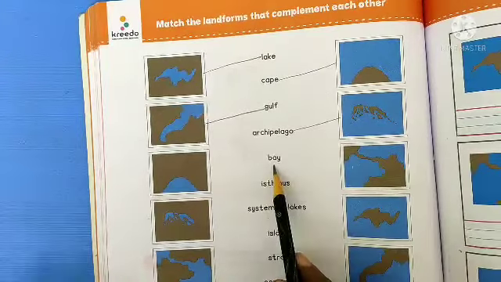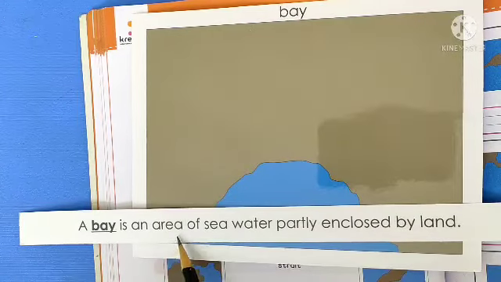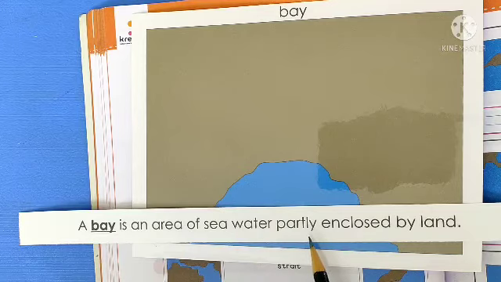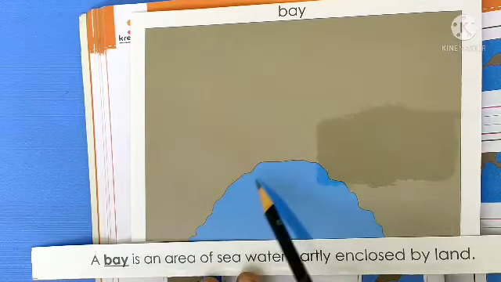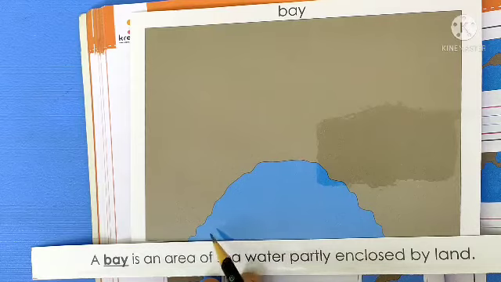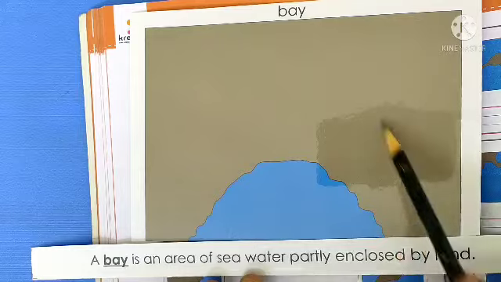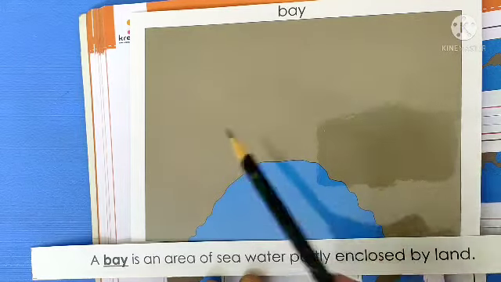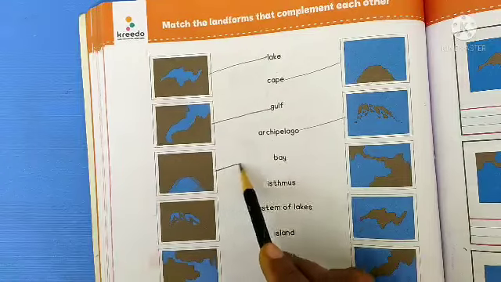Next is bay. This is a bay. A bay is an area of seawater partly enclosed by land. See, this is a bay. A bay is an area of seawater partly enclosed by land. This is land. Now, search here for the bay. Yes, it is here. Draw a line.